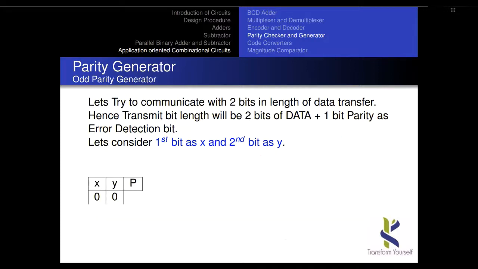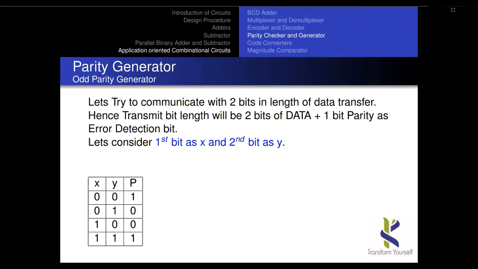Okay, now suppose I am using odd parity. Say the data length is 2 bits and 1 parity bit needs to be generated. If the 2 bits are 0 0, the total number of ones is 0, which is an even number. In this case, to make it an odd parity, I'll assign 1. In the second example, if the input is 2 bits, 0 1, to make it odd parity, it is already an odd number, so I will substitute 0. Here also I substitute 0. Here I have an even number of ones, so to make it an odd parity value, I will substitute 1.